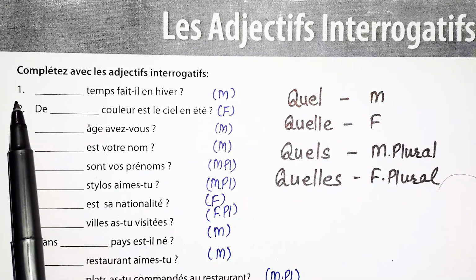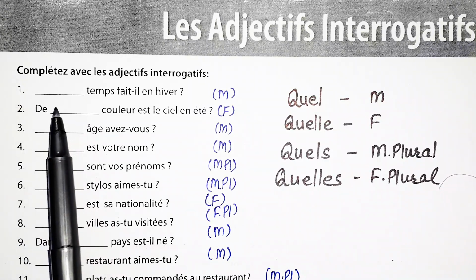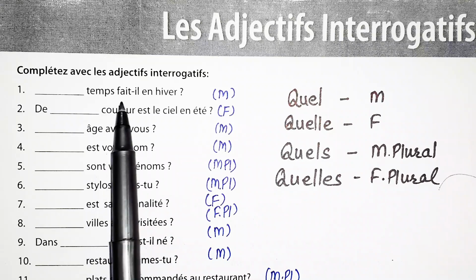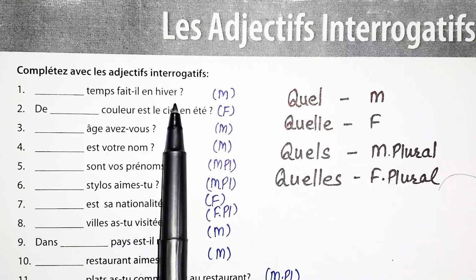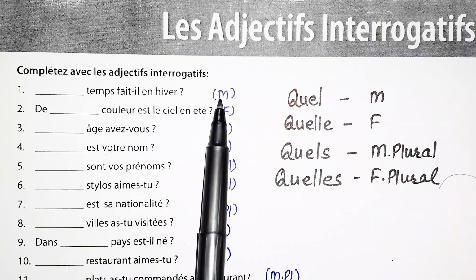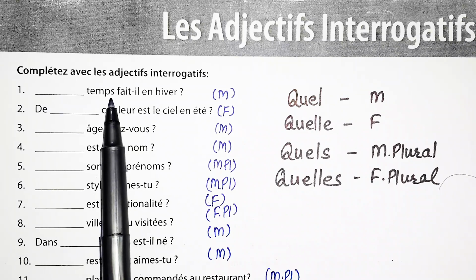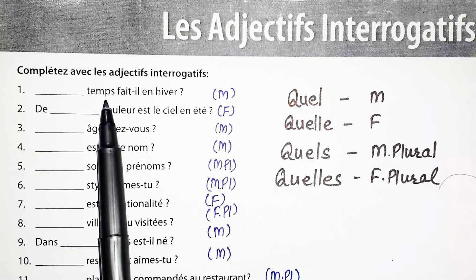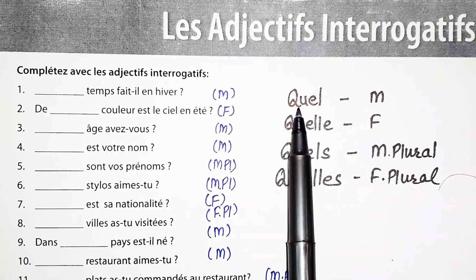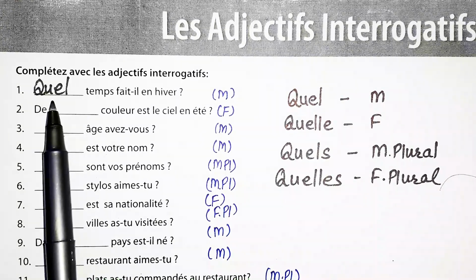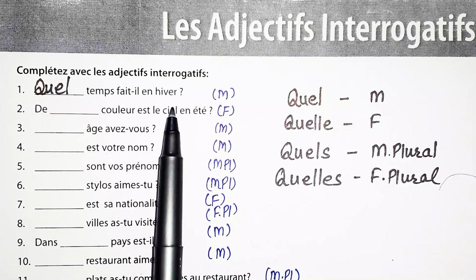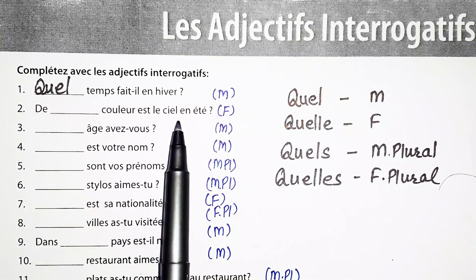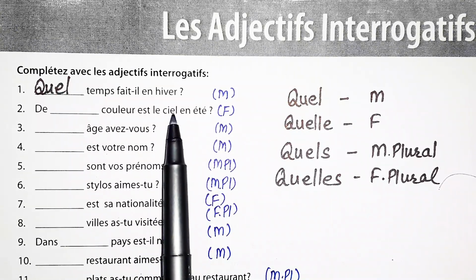Now, the first sentence is, blank, temps fait-il en hiver. Temps is masculine singular, although it is having S, but this word is written like this only. It is masculine singular. So, we will use the masculine singular case, quel. Quel temps fait-il en hiver? That means, what is the weather like in winter? Okay. Or in English, we say, how is the weather in winter?